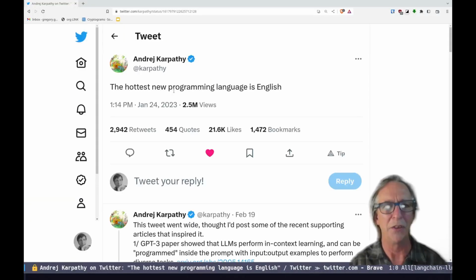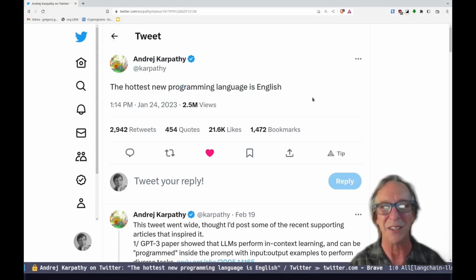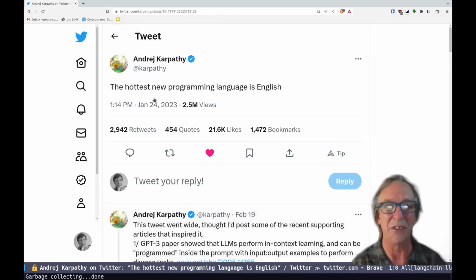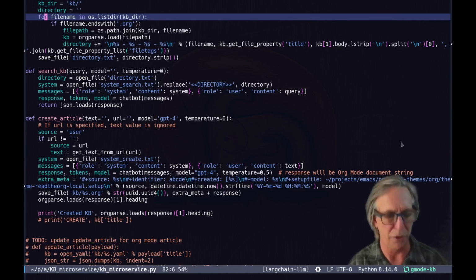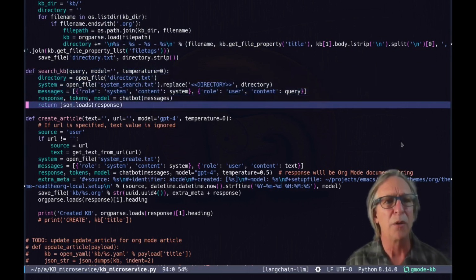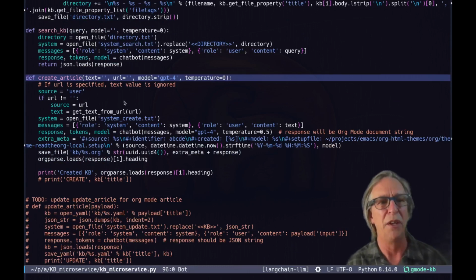Why? Because, as Andrej Karpathy recently tweeted, the hottest new programming language is English. And this went wild. The follow-up to this tweet that he put in is well worth checking out. He went into a lot of things that are related to that simple statement, and it's marvelous. So I don't always go to Twitter, but when I do, I check out Andrej Karpathy. All right, so create article is where we'll be spending our time to begin with, and then we'll touch on a couple of the others.